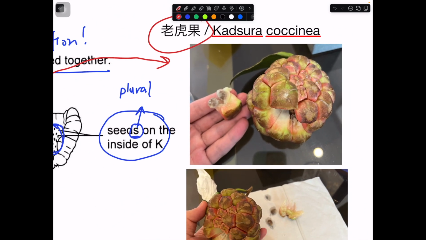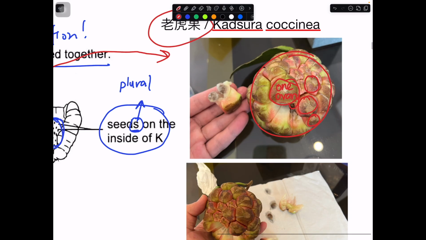Over here, this whole thing comes from one flower, and this whole part developed from one ovary. So you can see that there are actually a lot of ovaries within the flower. And I try to remove this part. I'll insert the video now.